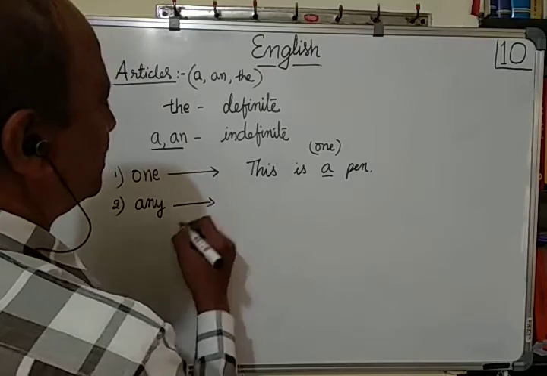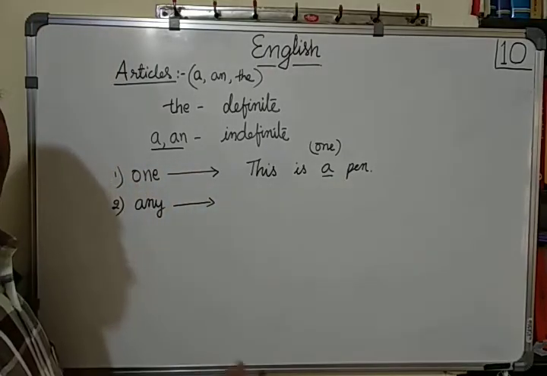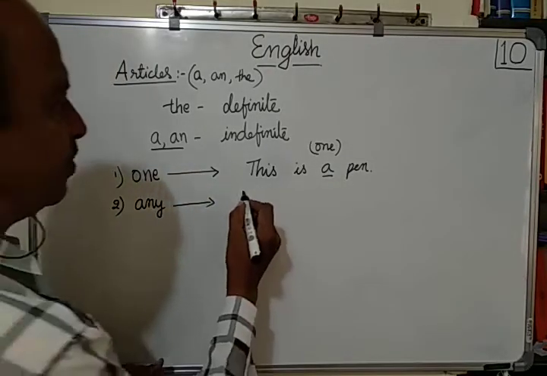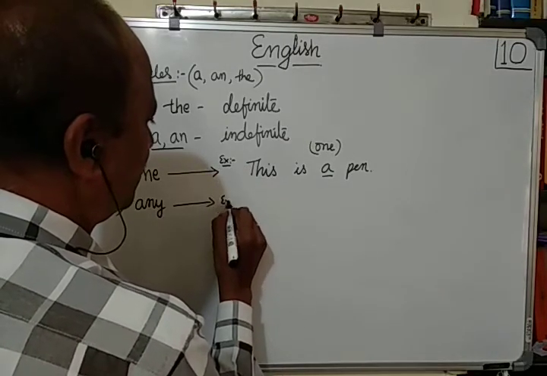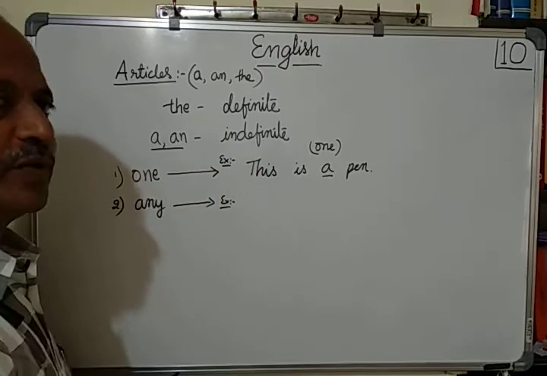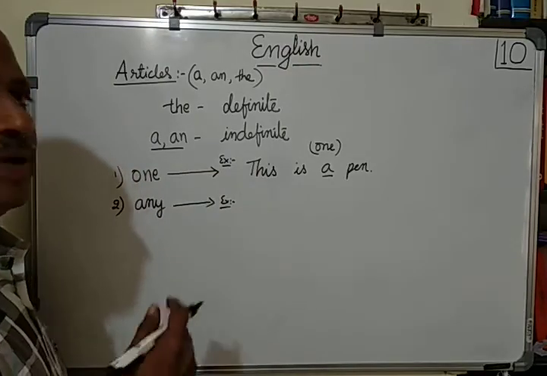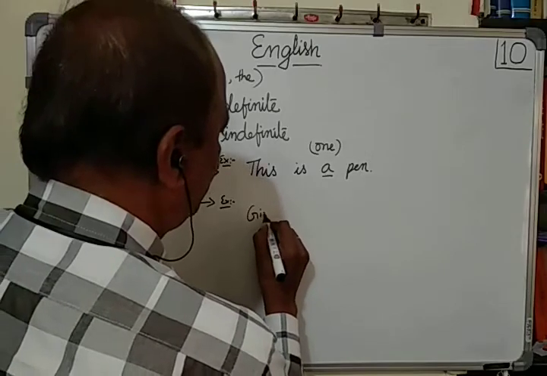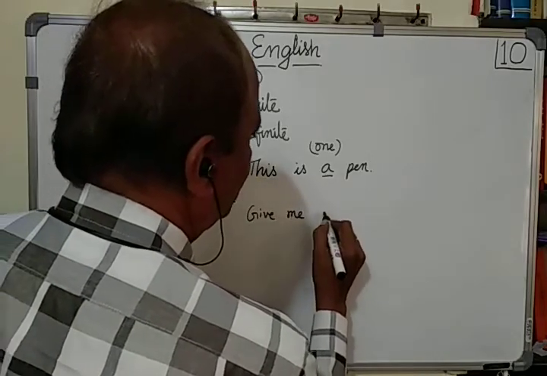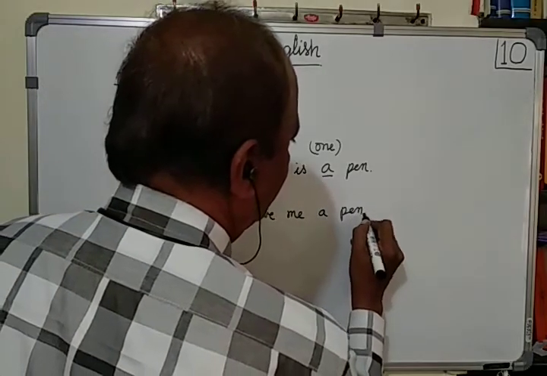Secondly, a also means any. For example, if we go to a bookstore or stationery shop to buy a pen, how do we ask? Give me a pen.